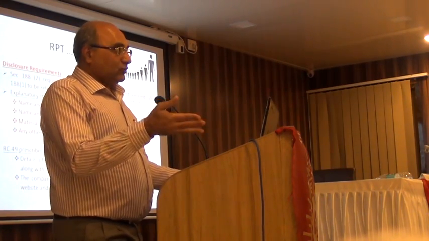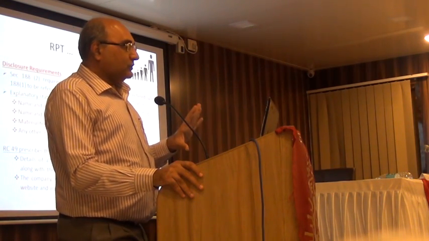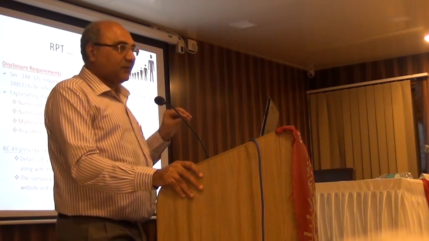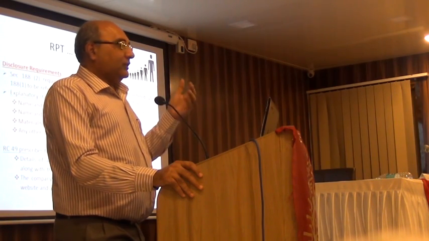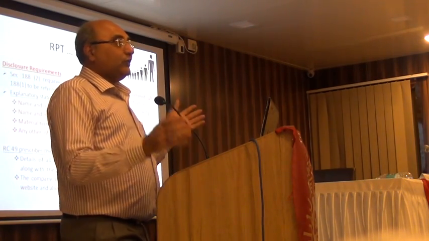For CFO, audit committee and finally auditors, related parties is going to be a nightmare, because we are talking about 6 things which you are trying to deal with in a listed company. AS 18, 40 UB, we are talking about domestic transfer pricing, international transfer pricing, Companies Act and revised clause 49. And how do we integrate all these things?